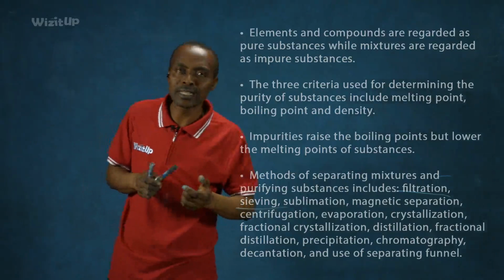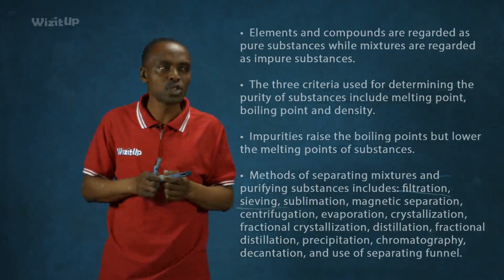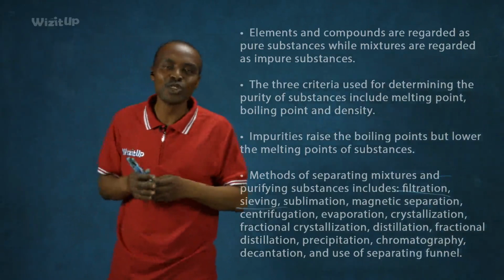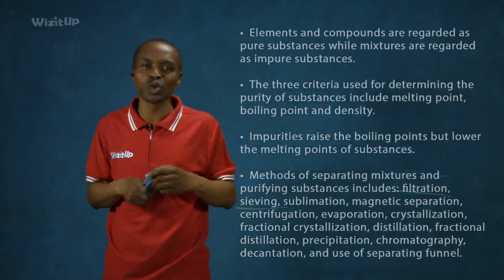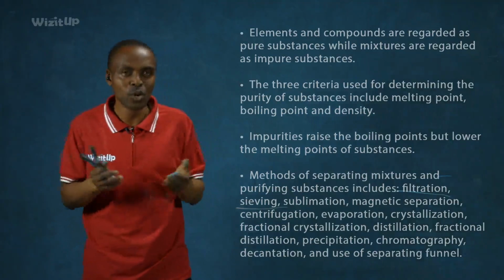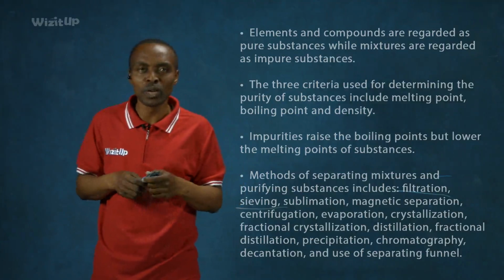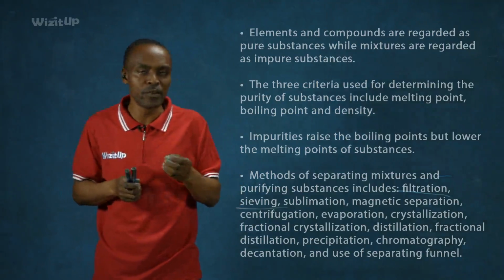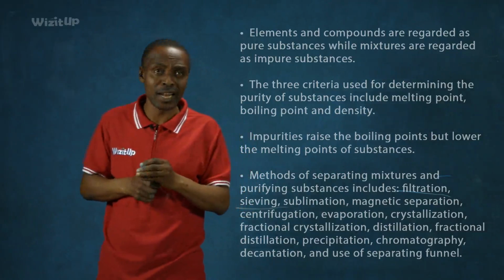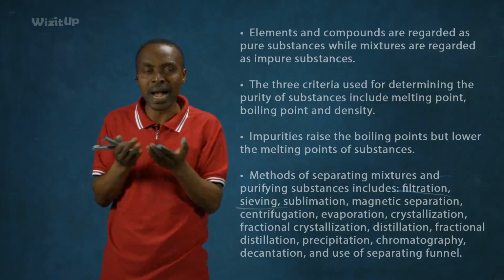All right? Example of areas where sieving could be used, especially like in our industry. Sometimes we can use sieving in the garri industry. We see some of our mothers trying to separate the large particles of garri from the smaller particles using a sieve. All right? So that's a method of separating different particles of a mixture. Okay, so if you have large particles and you want to separate them from very small particles, you can use a sieve. And by the time you carry out the preparation, you find out that one of them will be smoother, while the larger particles will be held behind in the sieve.